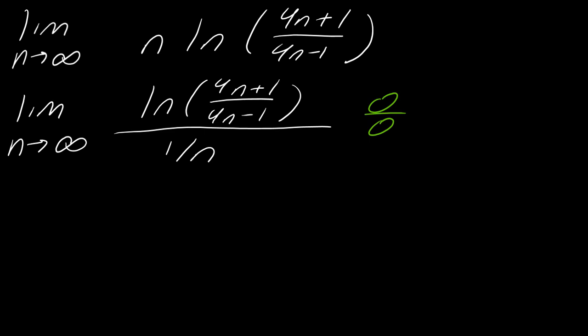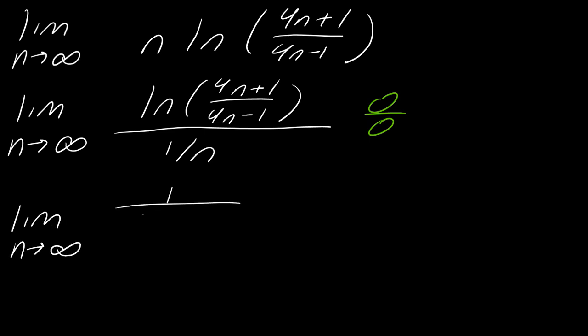Okay, since this is now 0 over 0, now I can take the derivative of the top and the bottom. I would actually recommend that you pause the video here and try that on your own, just to make sure that you get the right derivative, in case you're a little rusty. All right, so at the top, we've got to roll up our sleeves here and use the chain rule.